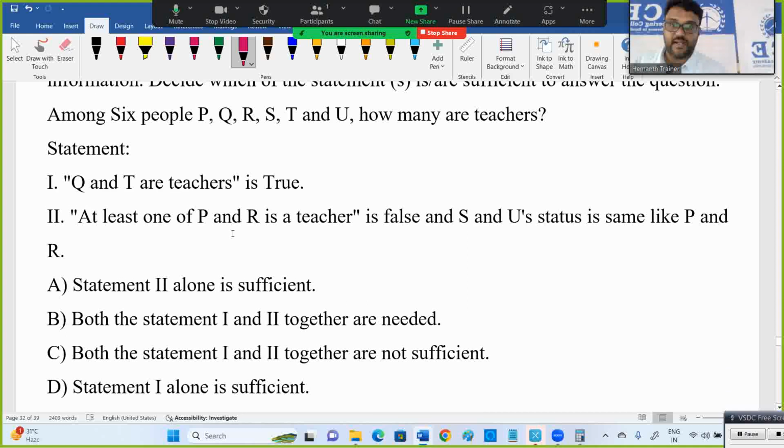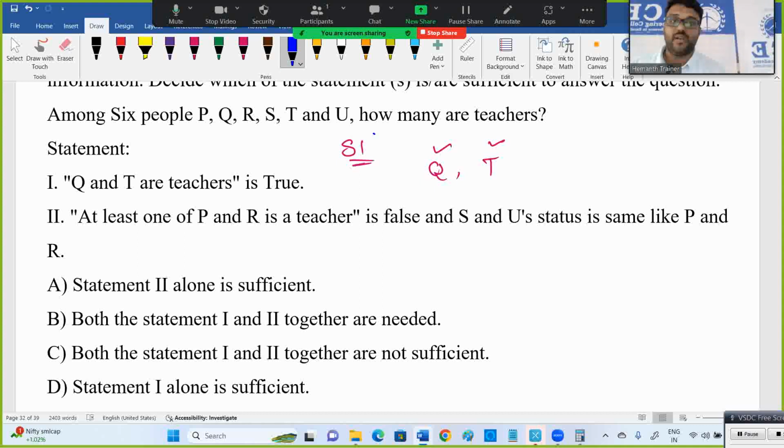Either R is not given. Now, 1 alone you try. What did they say in 1 alone? Q is a teacher. T is a teacher. But with that I cannot decide, because whether the remaining people are teachers or not, I don't have. I have to know the data to decide.